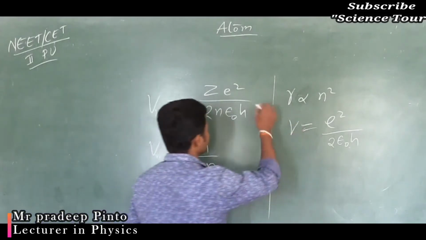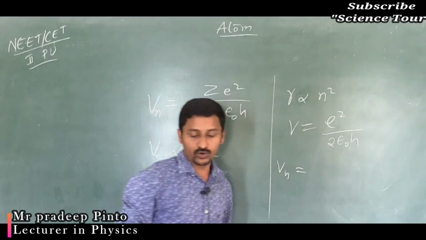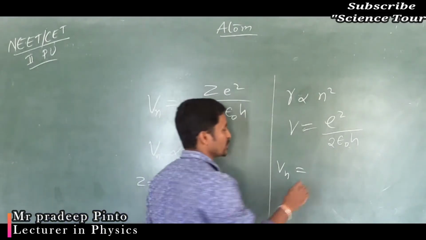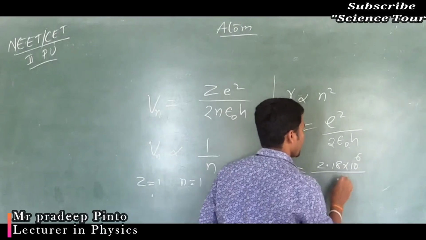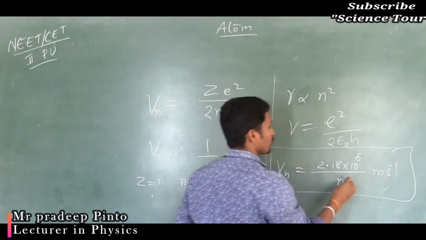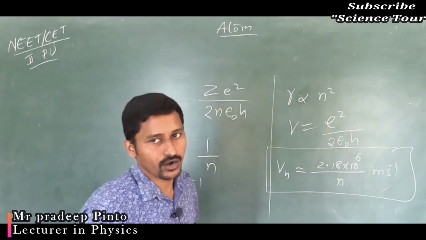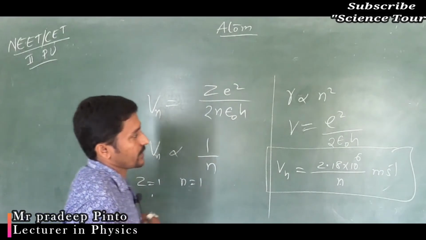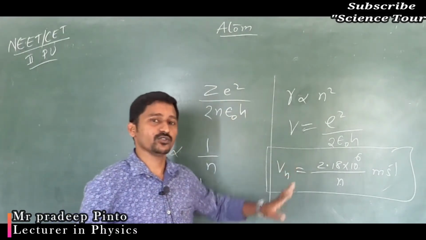Yes, these are all constants. So you are going to get Vn is equal to 2.18 into 10 to the power 6 divided by n meter per second. Now for any value, maybe second orbit, third, fourth, whatever the electron is in, you can use this. So this expression you also have to remember.